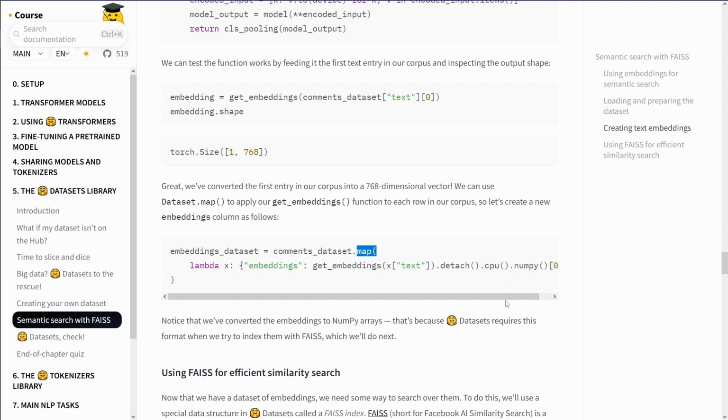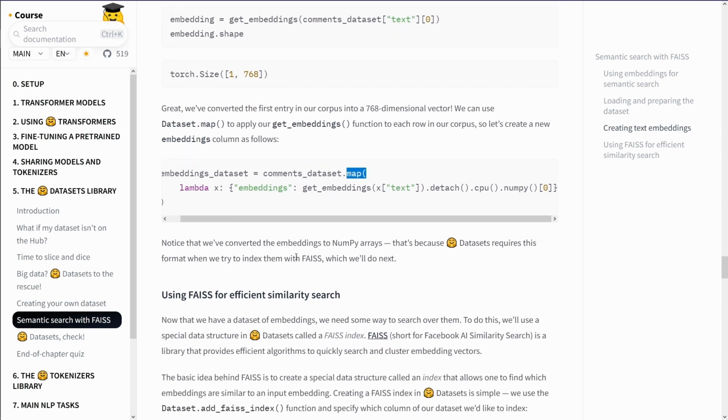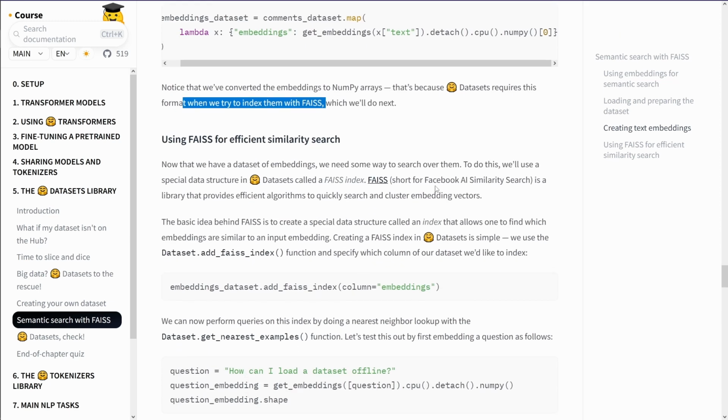Embedding, CPU, NumPy, okay. NumPy arrays require the format when we try to index them. Okay. So here we go, the Facebook AI Similarity Search. Here we go. Facebook, another company I do not like so much, but okay.